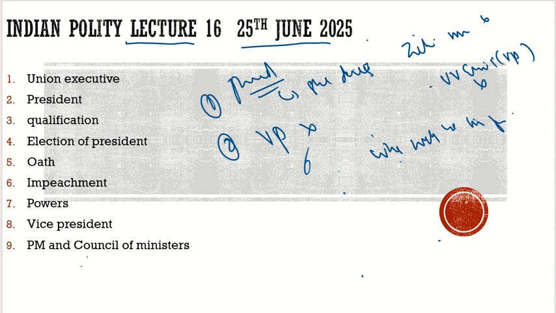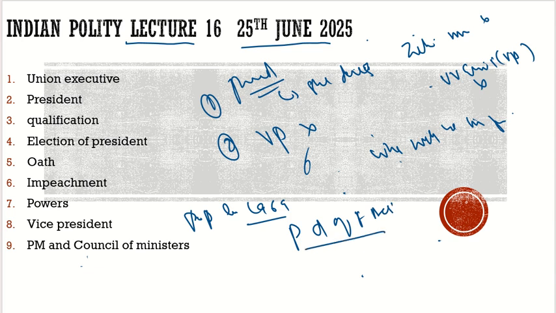Parliament passed the law in 1969, and the name of the law is the President (Discharge of Functions) Act. Under this act, it was mentioned that if the vice president is not there, then the CJI will act as president. If the CJI is not there, then the senior-most judge will act as the president. So this is the condition.